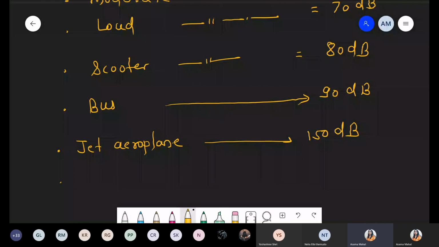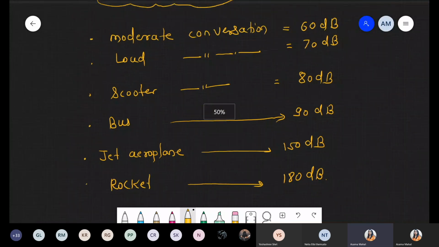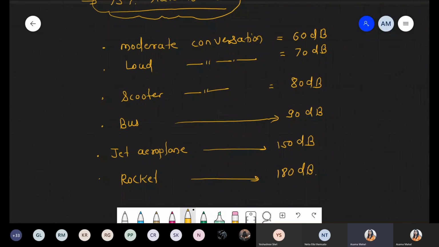And finally, अगर आप बात करें रॉकेट की, which has very high sound, approximately 180 or more than 180 decibel. So these are some sounds measurable from moderate conversation up to a rocket. Okay, so these are some points with respect to noise pollution.